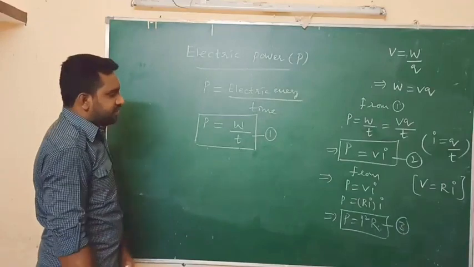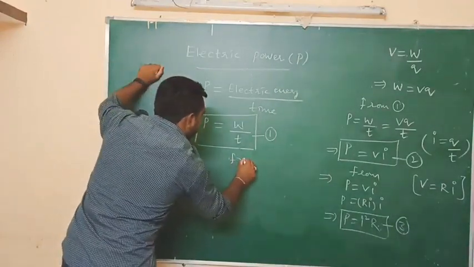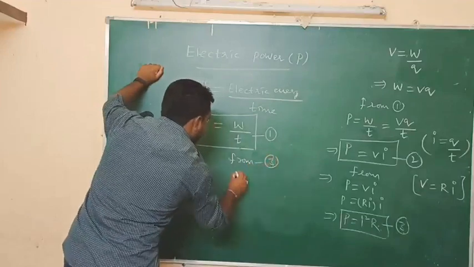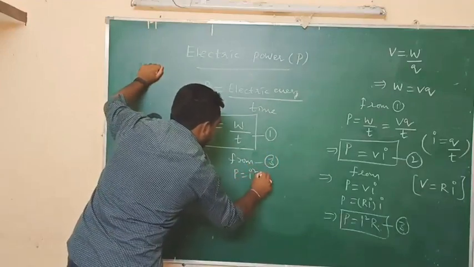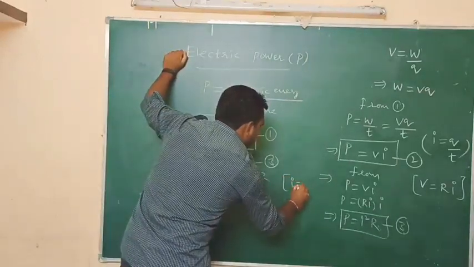Now we are going to consider equation 3 again. From 3, we have P equal to I square R. But we know that according to Ohm's law again, I equal to V by R.